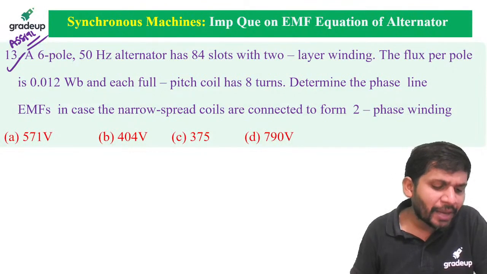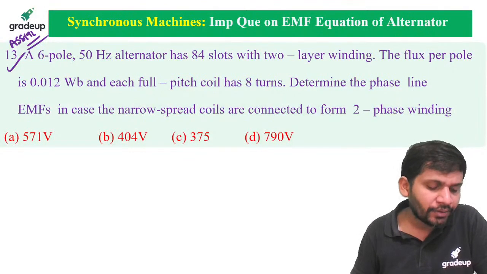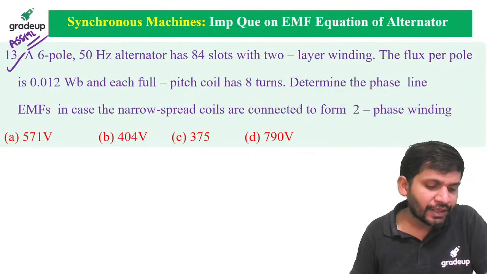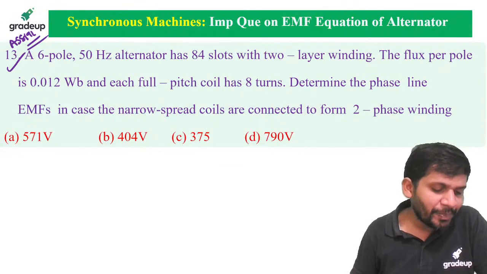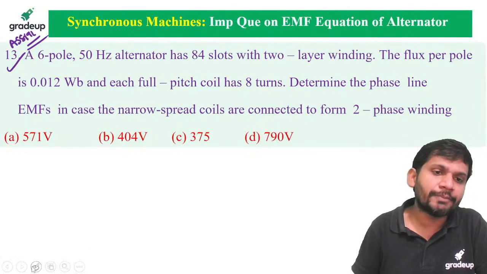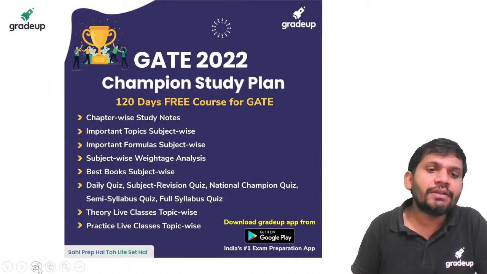FR is slip times of frequency. If you change the speed, the slip changes. If the slip changes, FR will change. If FR changes, the induced EMF also changes. Is it okay? Yes, friends. This is about today's session.